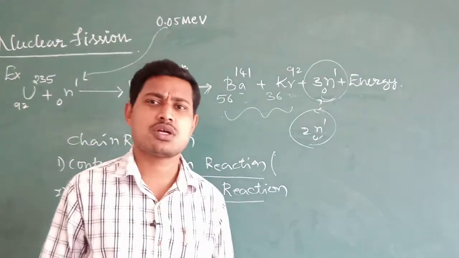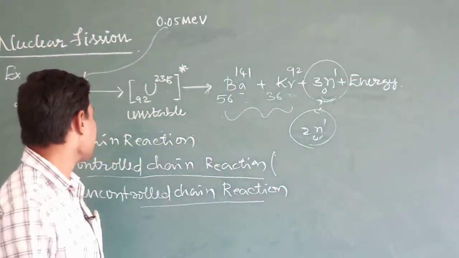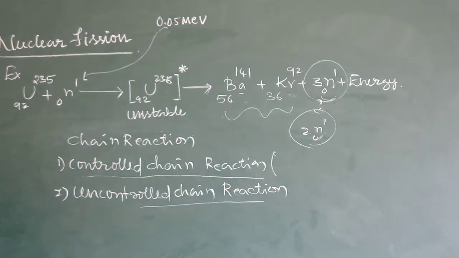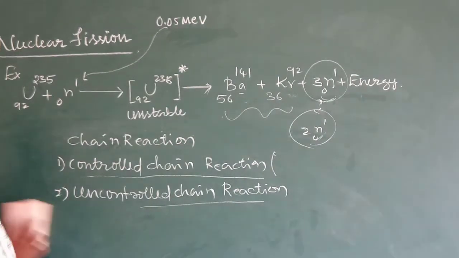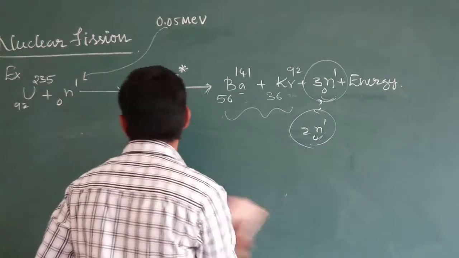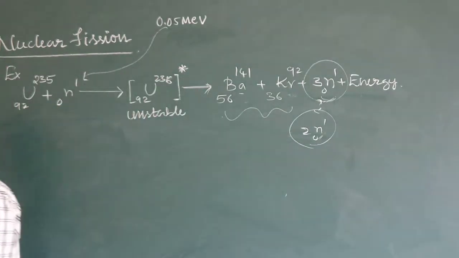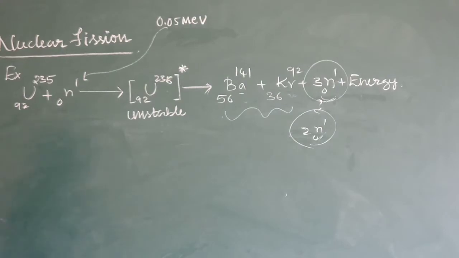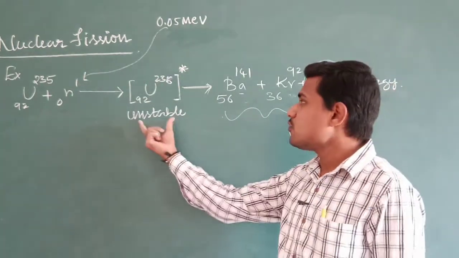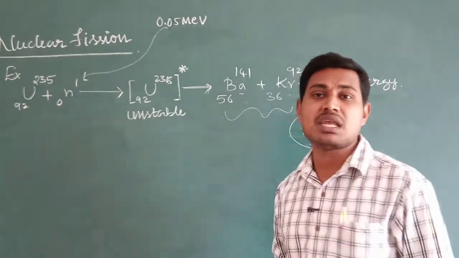After this, the next concept we have is the concept of critical size. So what is critical size? Remember, in order to have a nuclear chain reaction, the fissionable material should have some minimum size.